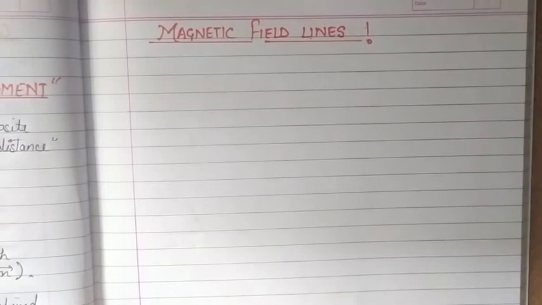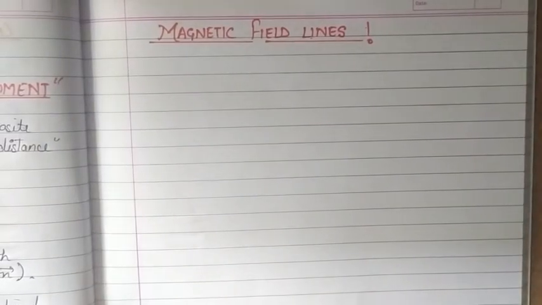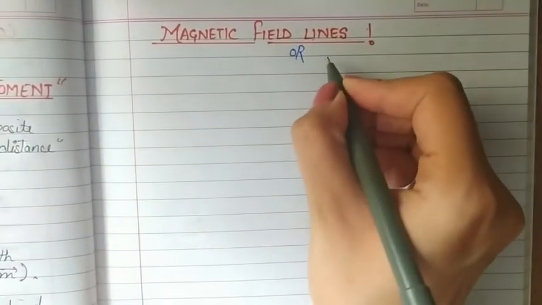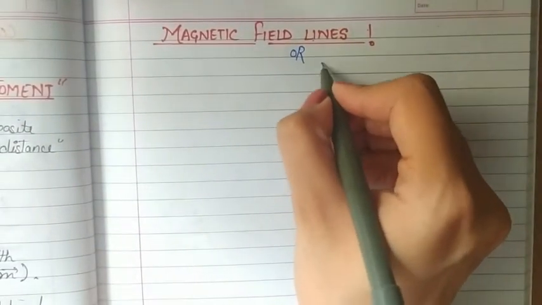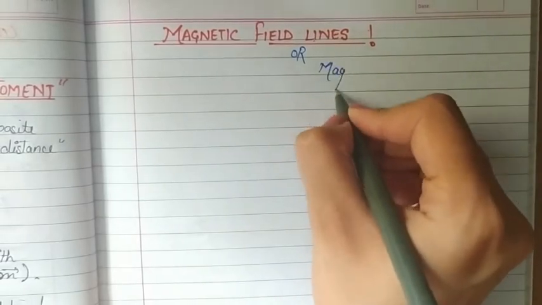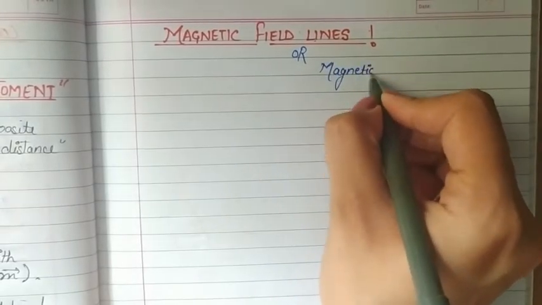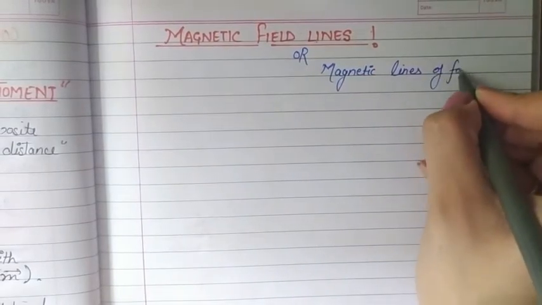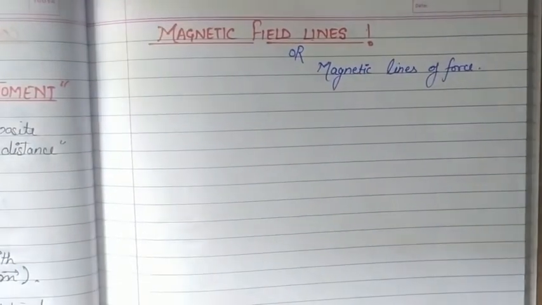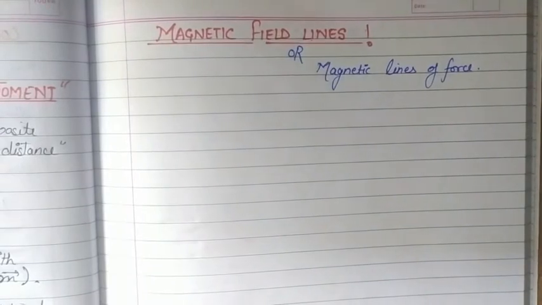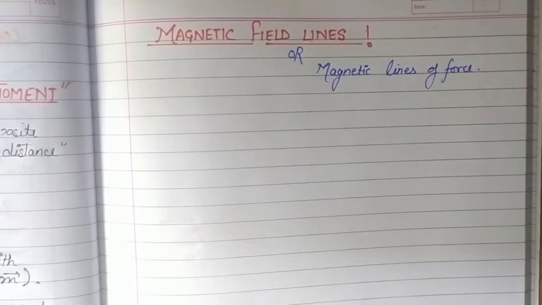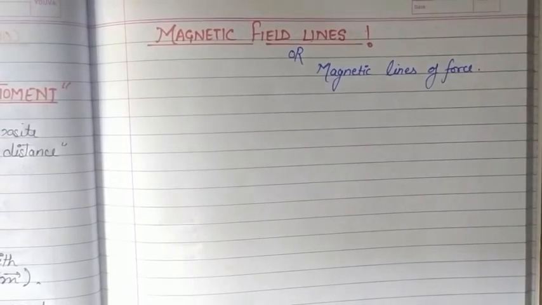Hello students, today this video is about magnetic field lines, or we also know them as magnetic lines of force. So both are the same thing. Magnetic field lines were first introduced by a physicist, Michael Faraday, as he wanted to show the magnetic field visually.